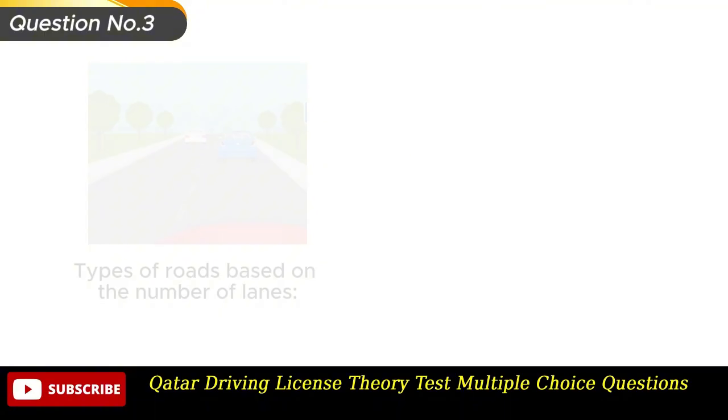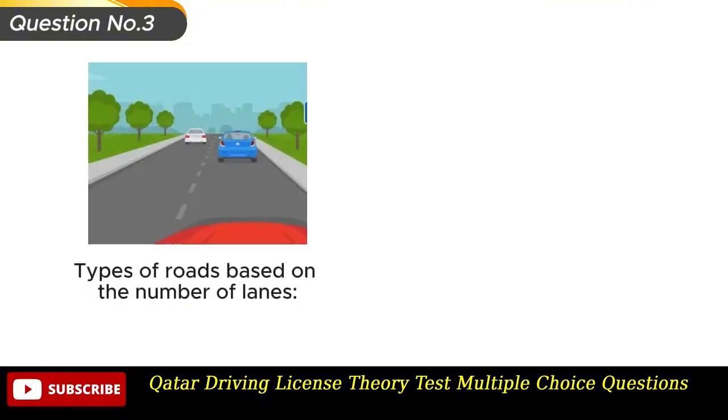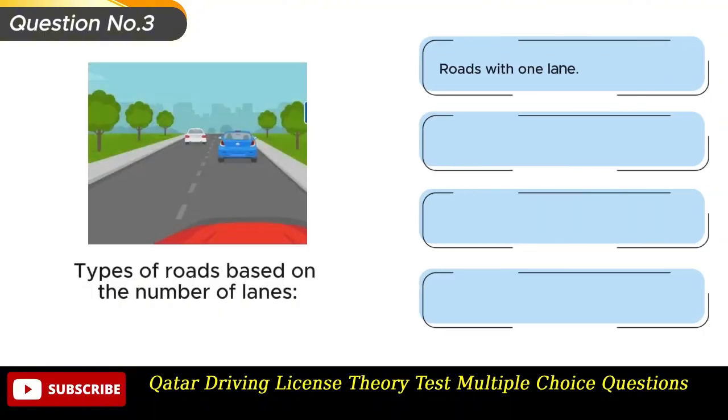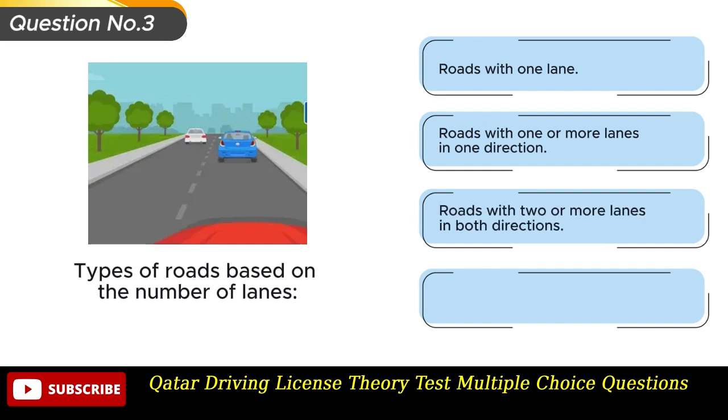Question number 3. Types of roads based on the number of lanes. Option A. Roads with one lane. Option B. Roads with one or more lanes in one direction. Option C. Roads with two or more lanes in both directions. Option D. All of the above are correct.